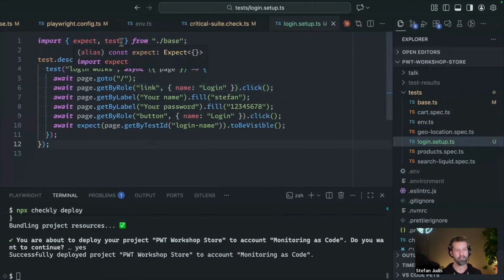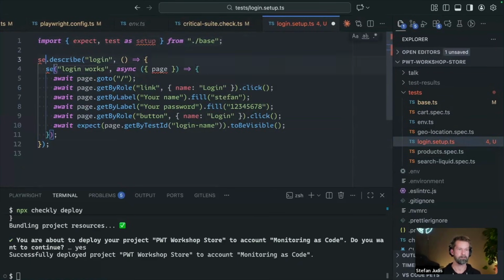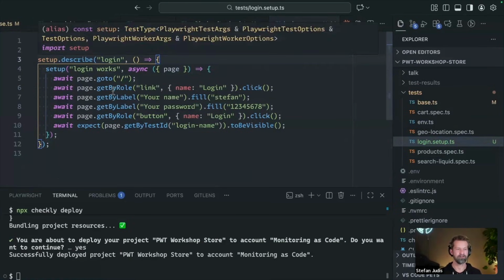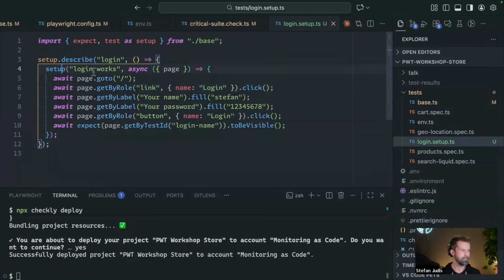We can also rename test to setup. Here we go. Let's rename these to setup, which means now it's pretty much the same, just renamed. But when I enter this file, I know, okay, we're dealing here with a setup file.